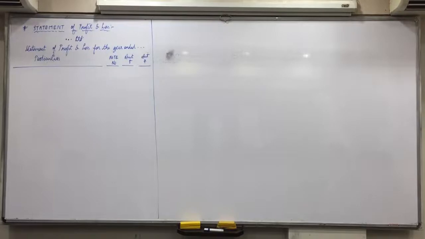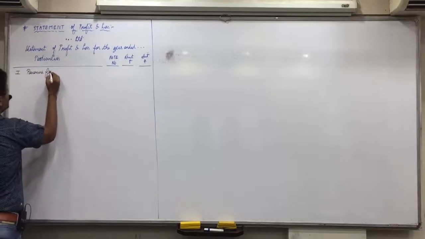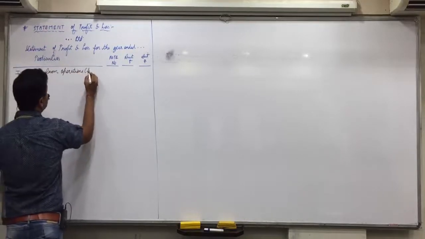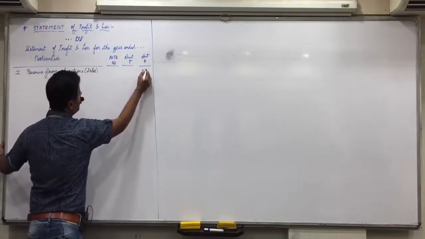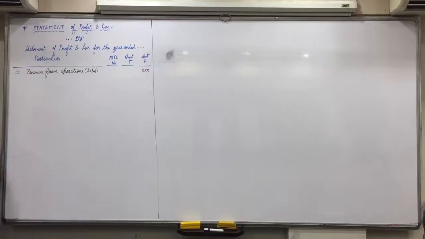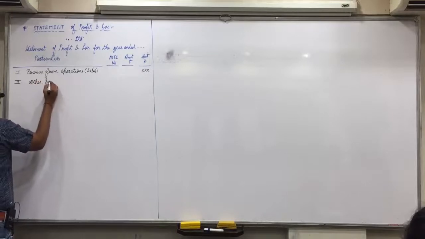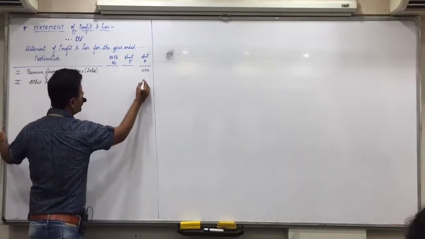Be attentive now. For income, no heading is given. Straight away the incomes are written. So you write it this way. First, revenue from operations. In bracket you can mention sales, and directly in the outer column. Only expenses will come in the first column of amount. All other items directly in the outer column. Okay, 2 incomes: one is revenue from operations, second is other incomes, directly in the outer column.